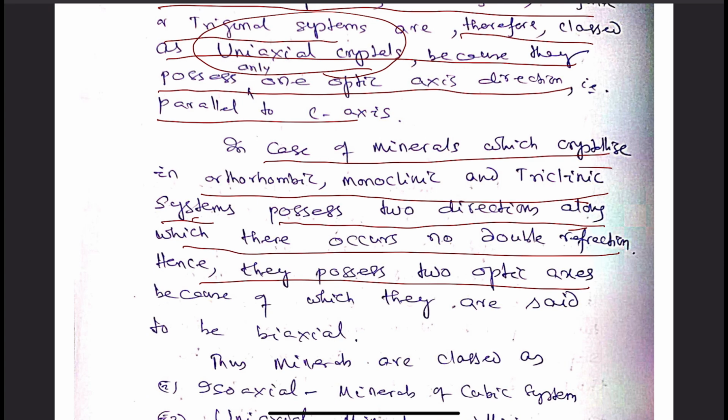But in case of uniaxial, the C crystallographic axis direction was matching with the optic axis direction. In case of biaxial minerals, we do not find the optic axis direction to match with any one of the crystallographic directions of the minerals.